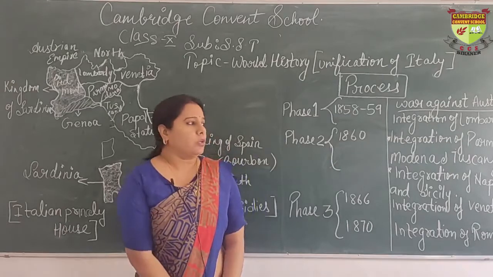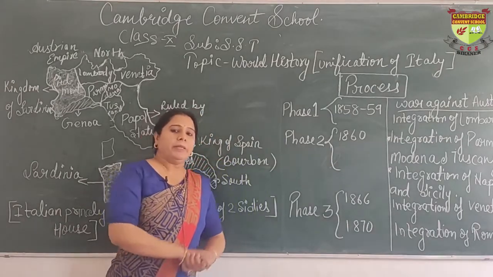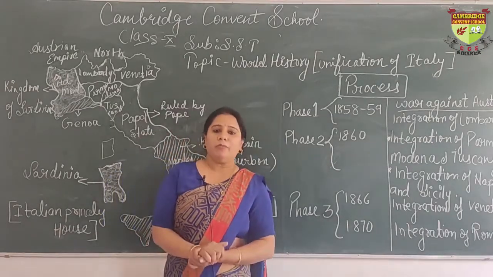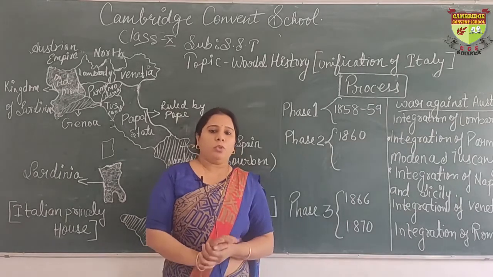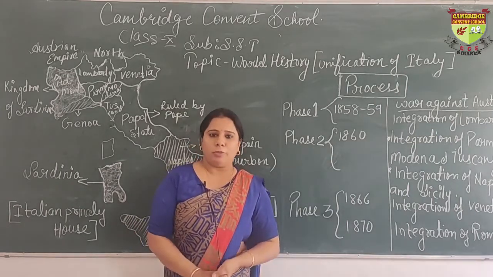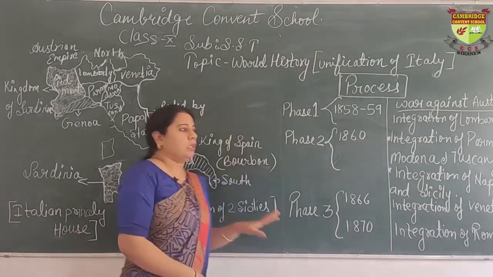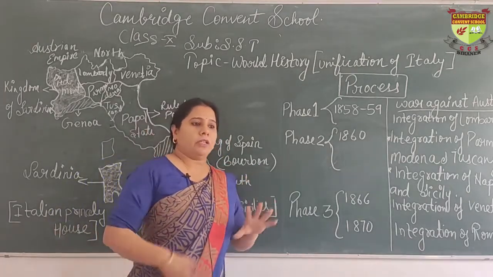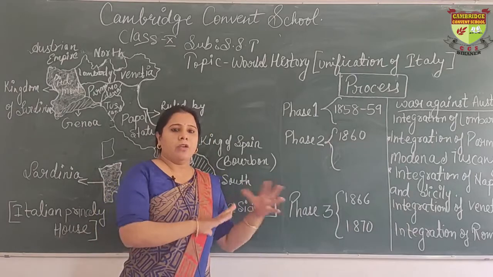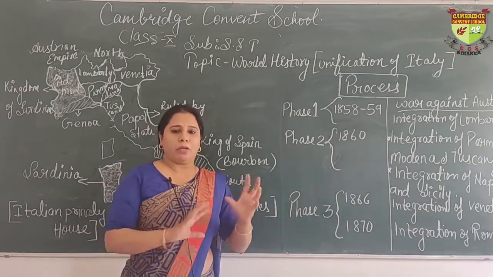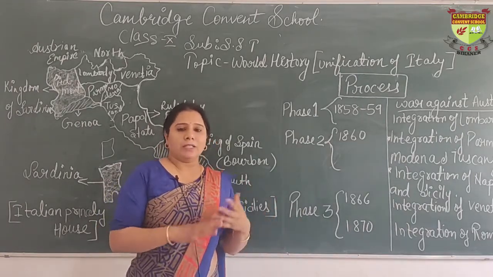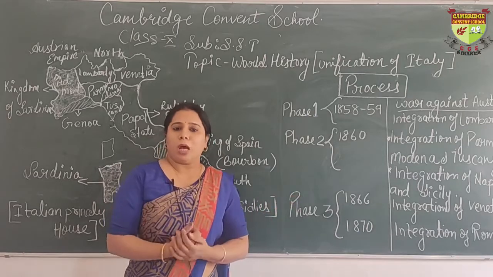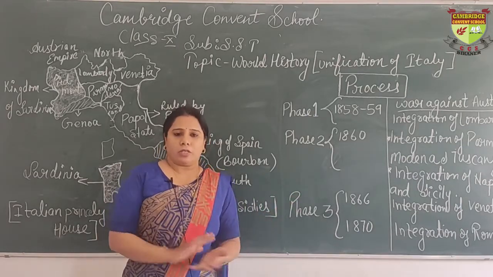So today we are going to know about how Italy was unified. In the previous lecture I told you about the unification of Germany. So today we will know about how Italy was unified. Same like Germany, Italy was also in a disintegrated form. They were ruled by different big or small rulers, and these rulers had continuous disputes among themselves. They were jealous of each other.